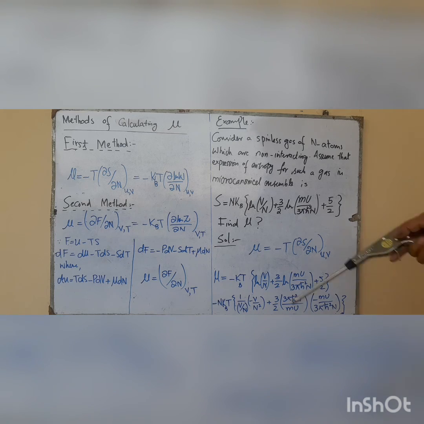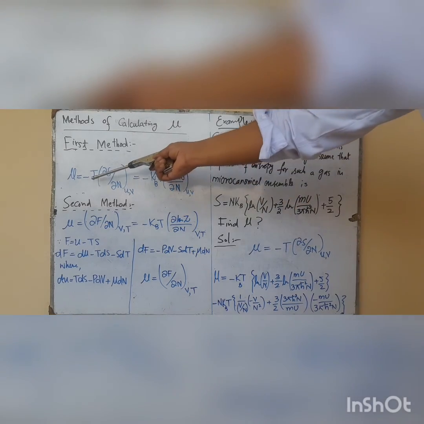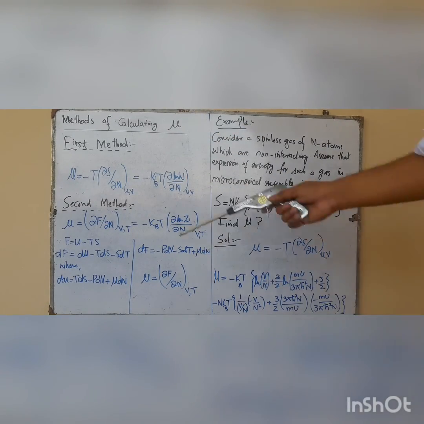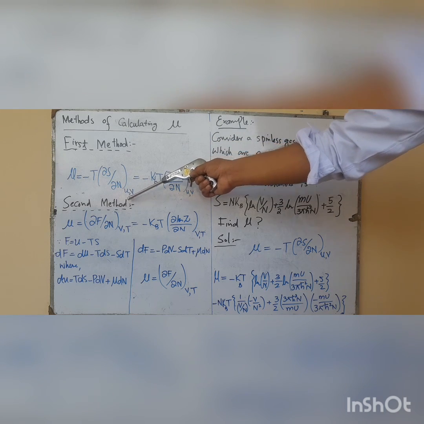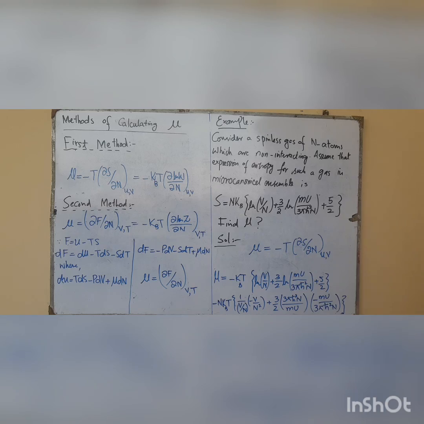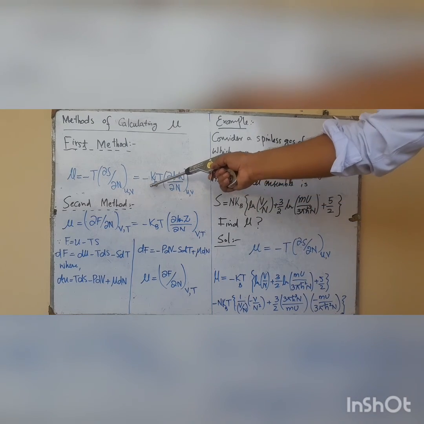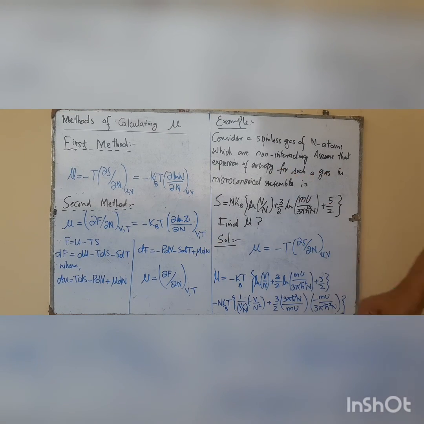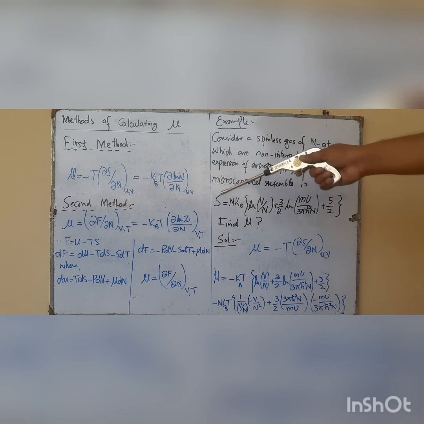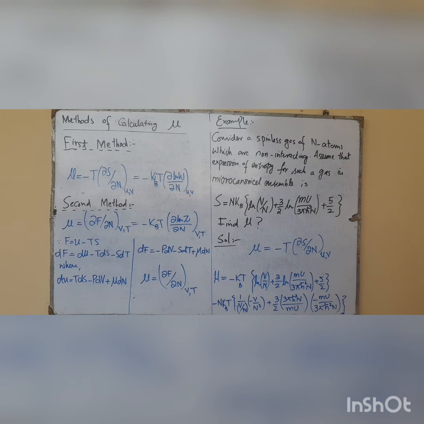And we know that for the case of the microcanonical ensemble, the chemical potential is defined as mu equals minus T partial S by partial N at constant energy and volume, and S, from Boltzmann's law, is equal to k_B log of W. So substituting the value of S, the chemical potential will be equal to minus k_B T partial log of W by partial N at constant internal energy and volume. That is, you can find the chemical potential simply by calculating W.